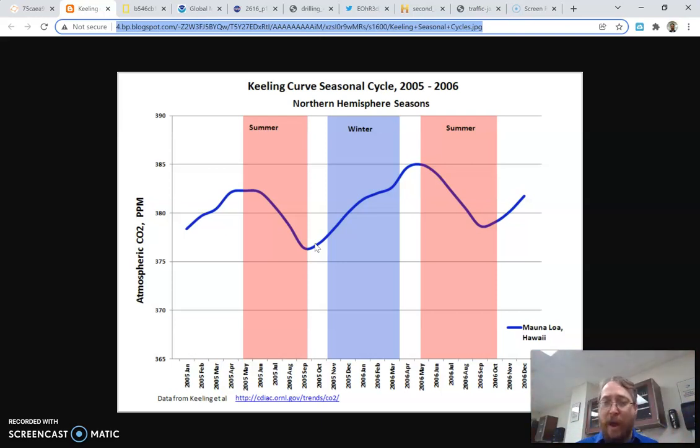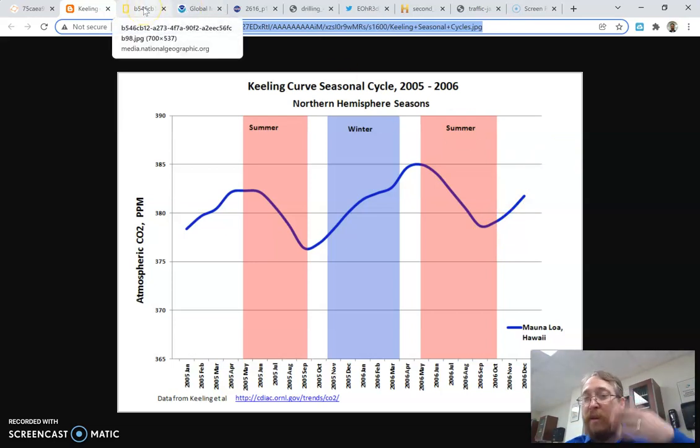But in the winter, they hibernate, they drop their leaves, they don't do photosynthesis. A lot of plants stop doing photosynthesis, but the rest of us, we're still doing respiration. The plants are even doing respiration. So we're breathing that carbon dioxide back into the atmosphere. All of the animals on the earth are doing this. So carbon dioxide increases. And then in the spring, the plants wake up, they start doing photosynthesis, they take carbon dioxide out, and then the next winter, carbon dioxide increases because we're all still doing respiration.